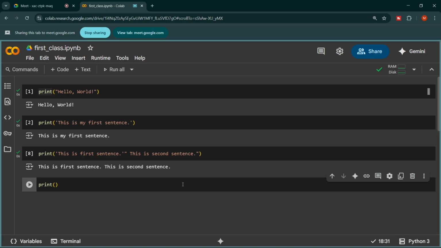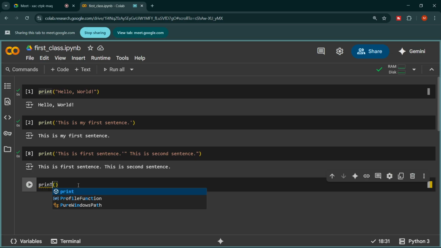This is the same with any letter here. All the letters of print should be small letters. If I make T capital, we will see the error again. So this shows that Python is case sensitive. If we replace a small letter with a capital letter, Python will not be able to understand that. So this is the first thing, that Python is case sensitive.